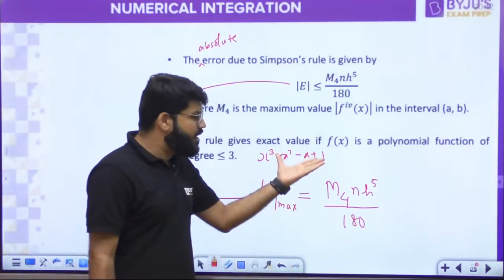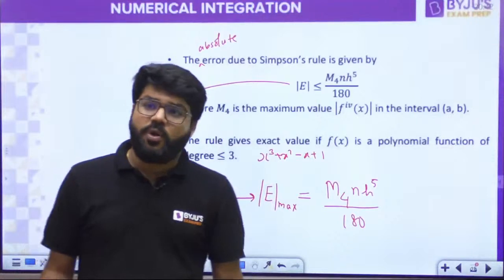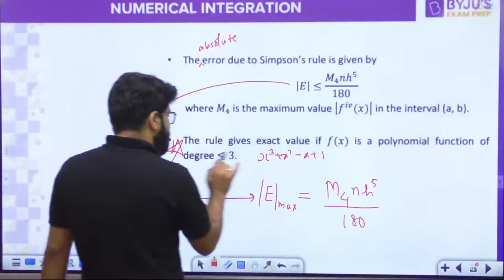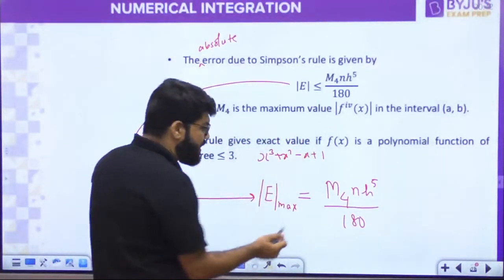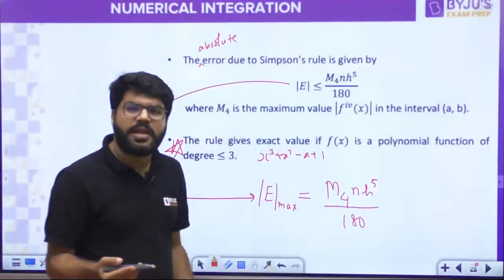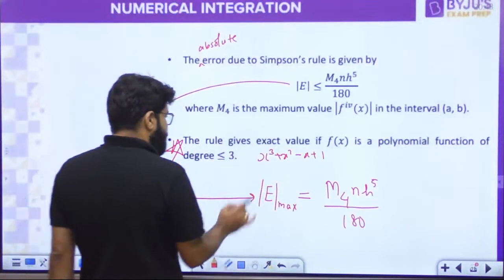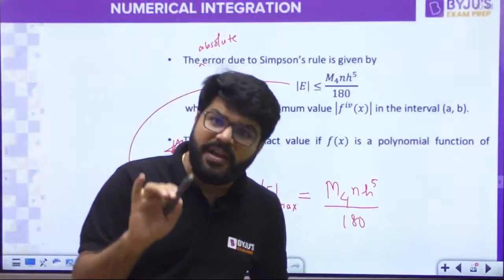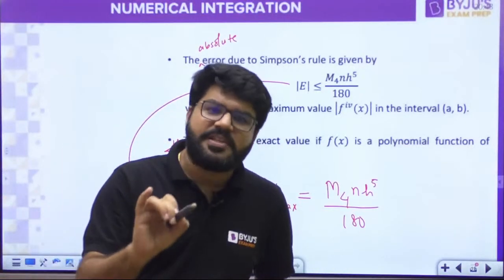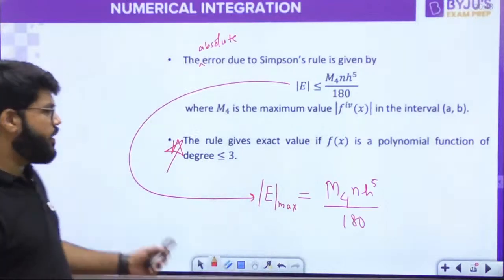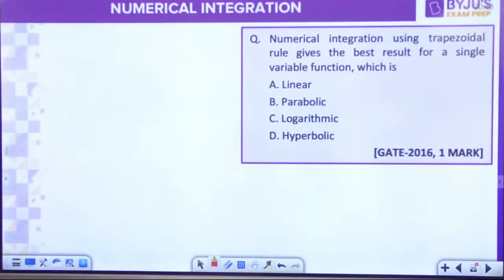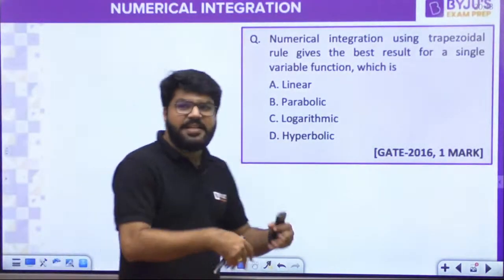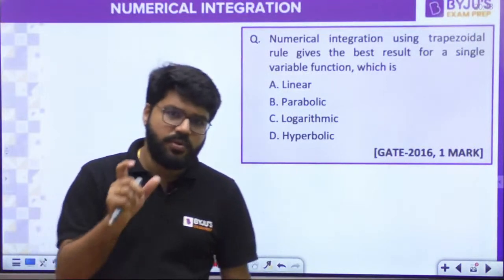0. इसको 4 बार differentiate करेंगे, you get 0. So what is the fourth derivative of up to the cubic equation? It will be 0, and that is why the maximum error will be 0. That means there is no error. So Simpson's rule will always give the perfect answer if f(x) is a polynomial function up to degree 3. Chalo. Okay.